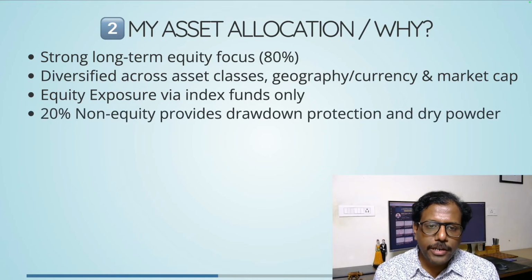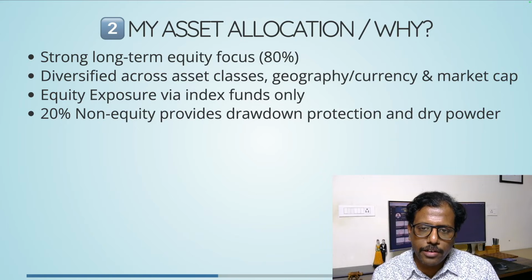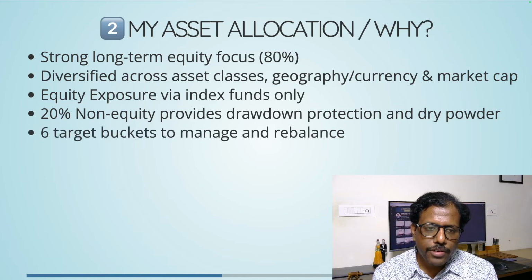So for the 20% non-equity, one, it can act as drawdown protection in the portfolio, and two, it acts as dry powder when situations arise, right? Drawdown protection means when the market goes down, how much it can go down in your portfolio. The non-equity component can also be used to buy the equity components when they are at a lower value, right? So there are six target buckets to manage and rebalance this portfolio.